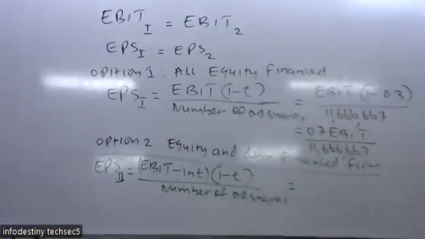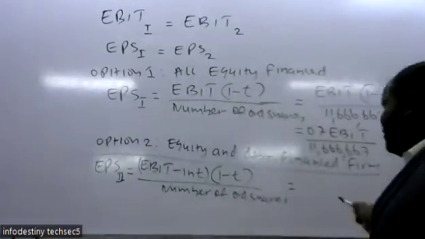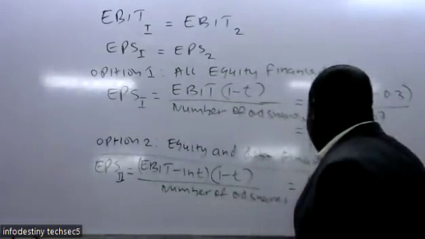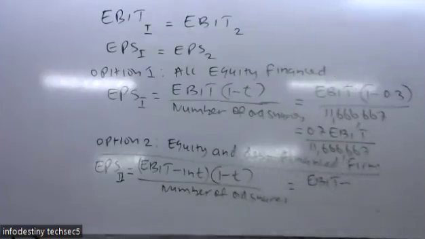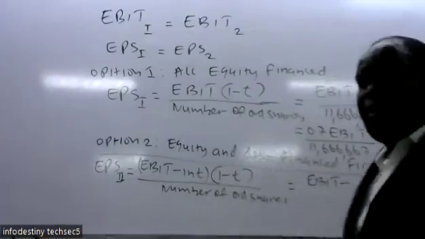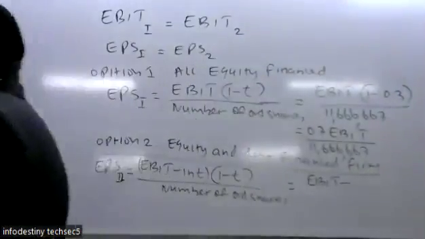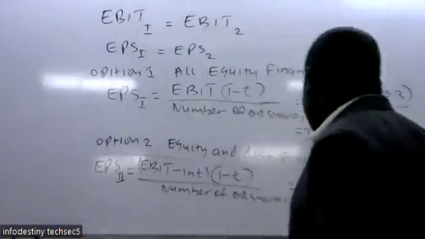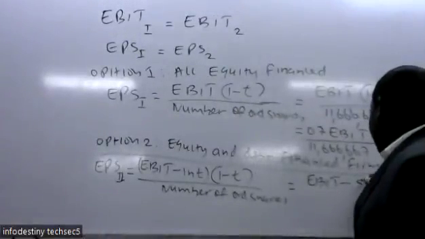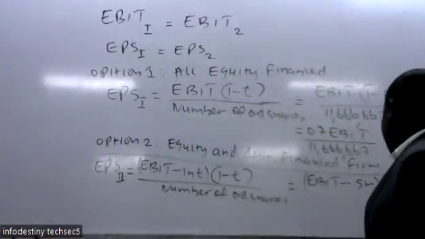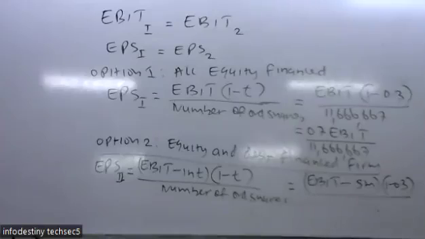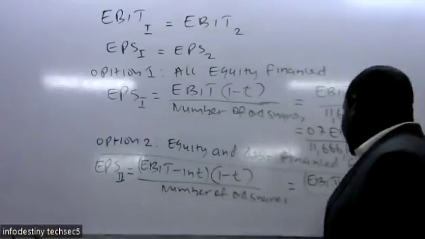So when we simplify it further, it will simply be earnings before interest and tax. So check under option 2, Roman letter 2 of the question. How much did we calculate as interest in the Roman letter 2? So it was 5 millions. Then 1 minus 0.3. Also check that option 2, Roman letter 2. How many number of ordinary shares were there as the denominator? There were 10 million ordinary shares.